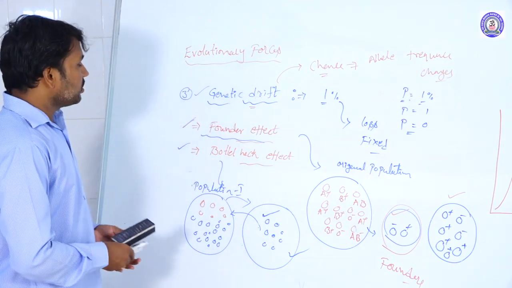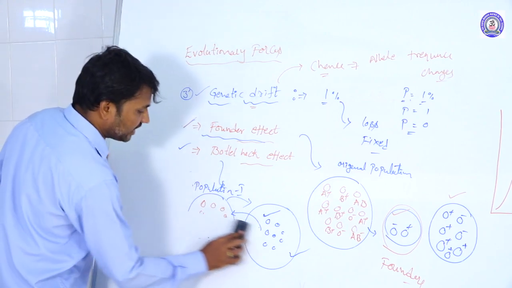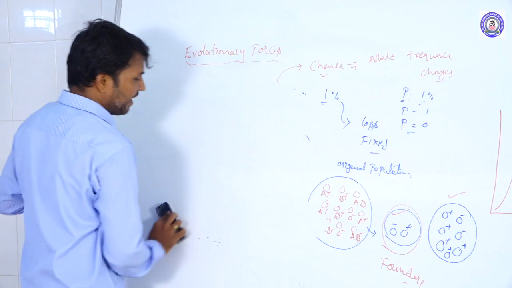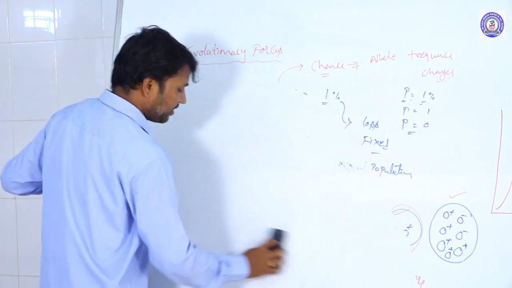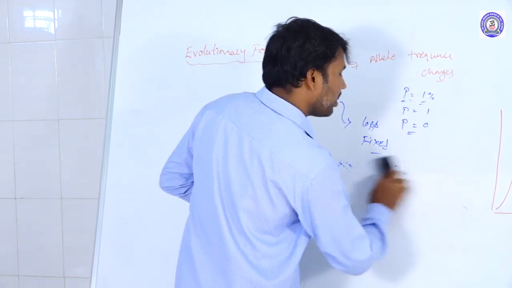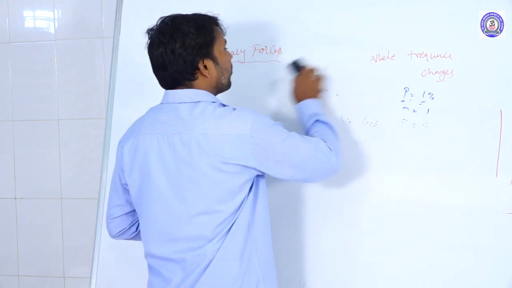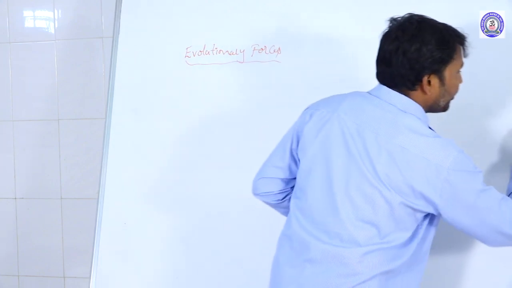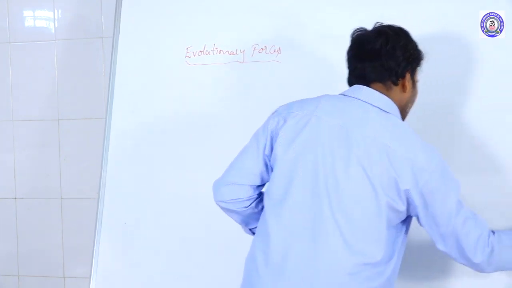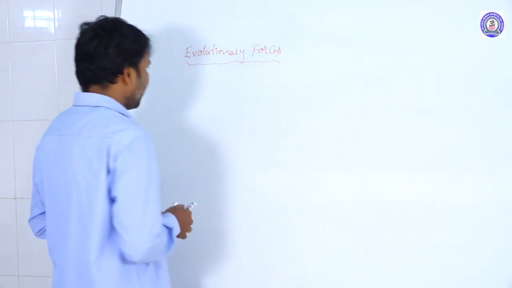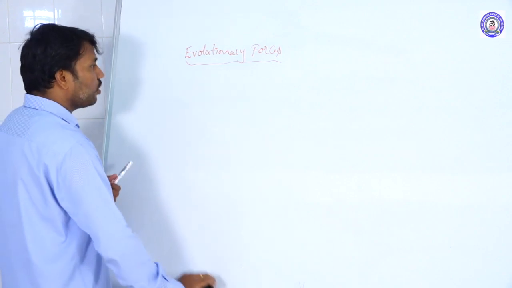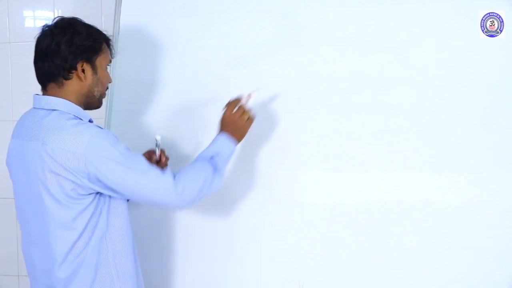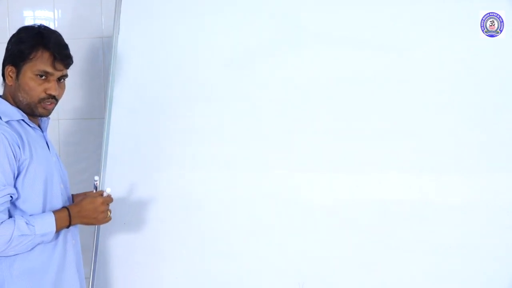Like this, these factors, genetic drift, genetic load, gene migration and natural selection, bring about evolution and form new species, and new organisms develop. In nature, the different types of new organisms are developed by this evolutionary process only.